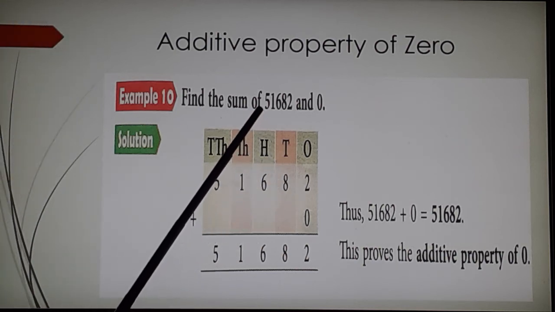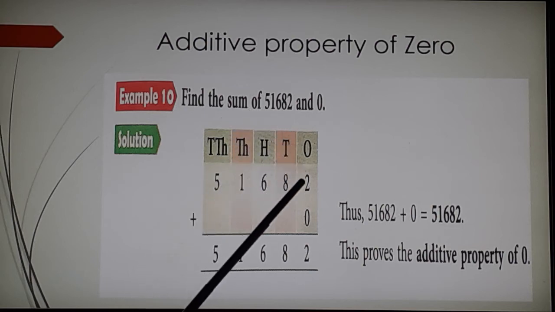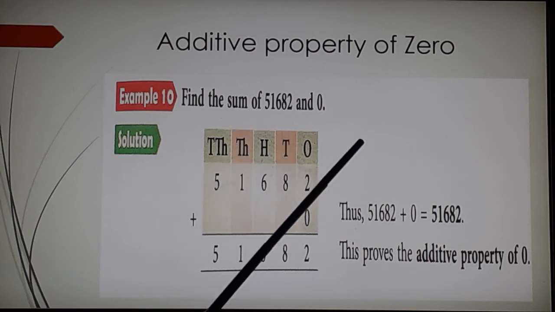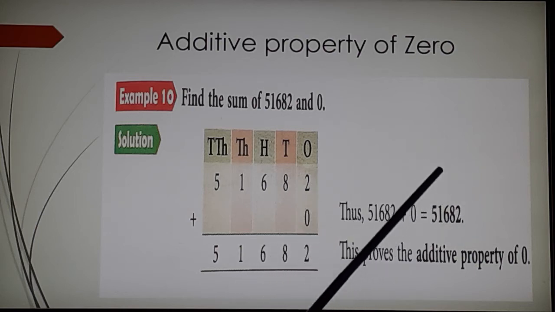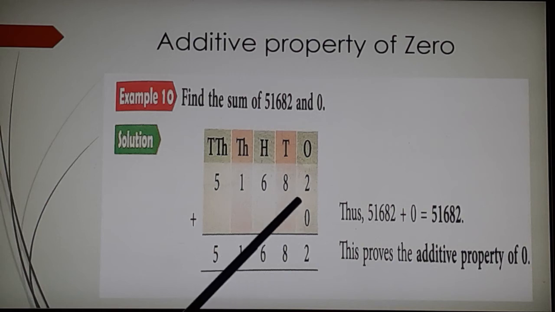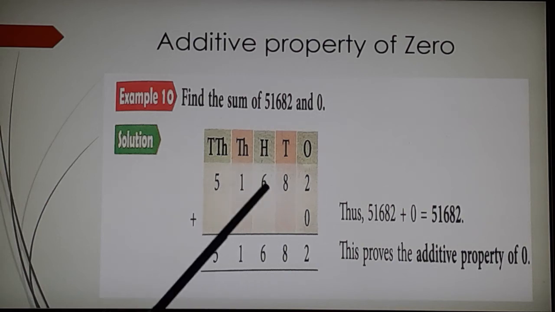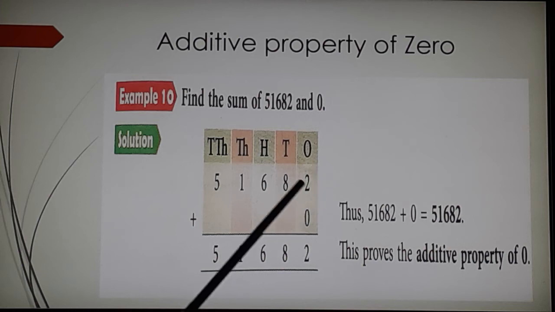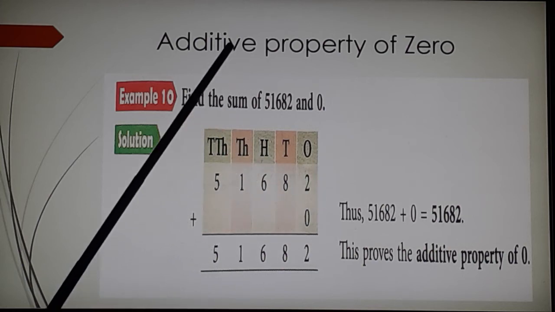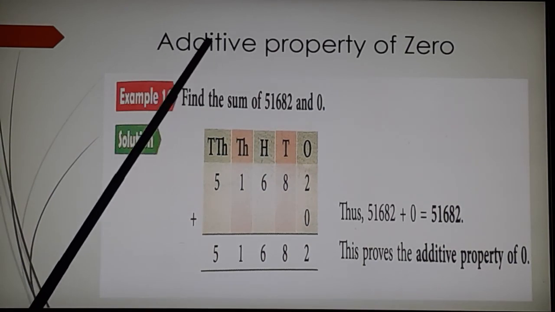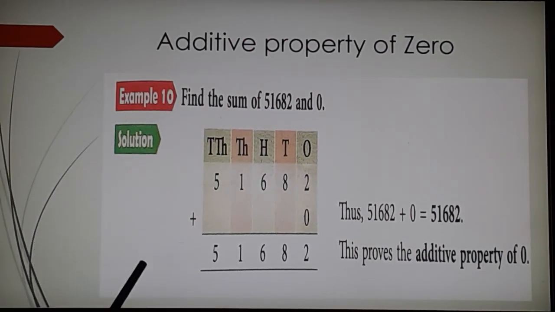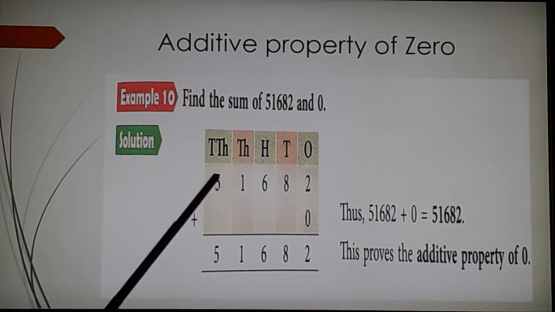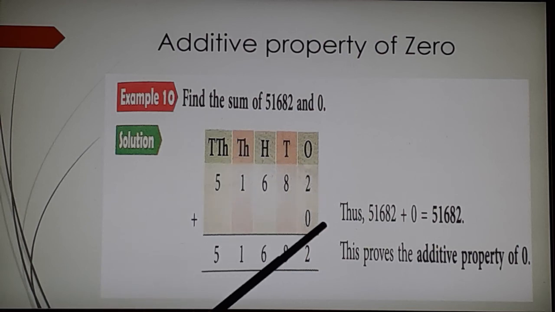Sometimes to make you confused, I will ask you plus also, and I will ask you multiplication also. 3 multiplied by 0, I will ask you dash. 3 plus 0 dash. So there is a lot of difference in the property of addition and in the property of multiplication. So please remember, additive property of 0 means it is the same. So this was the additive property of 0.